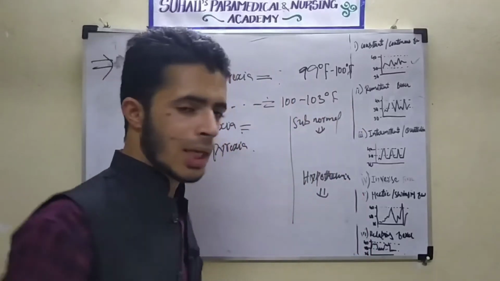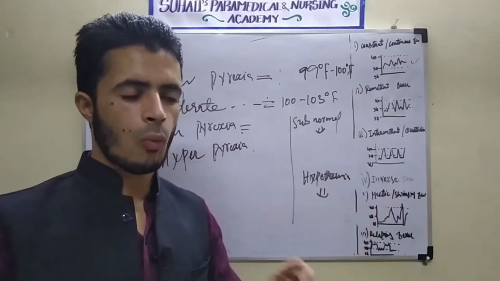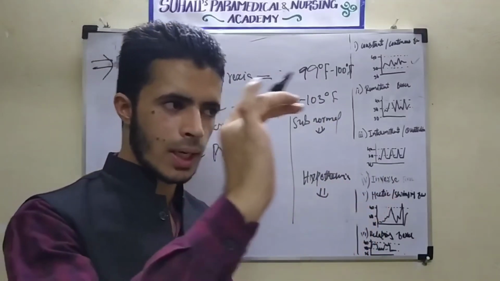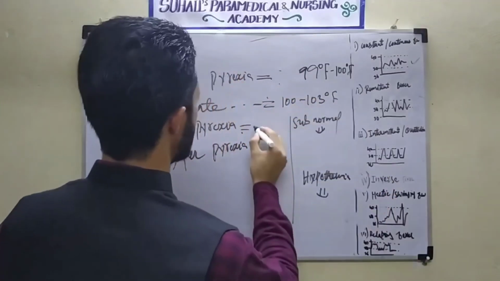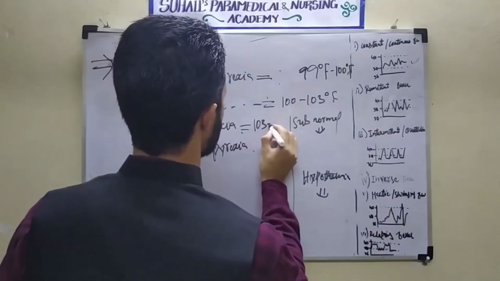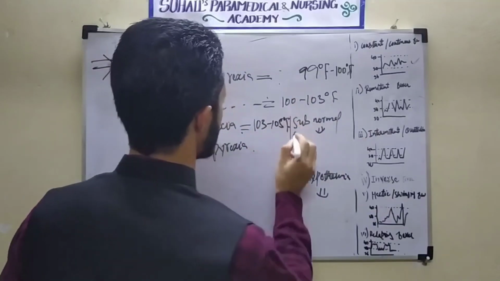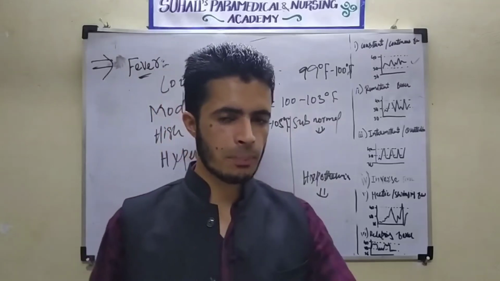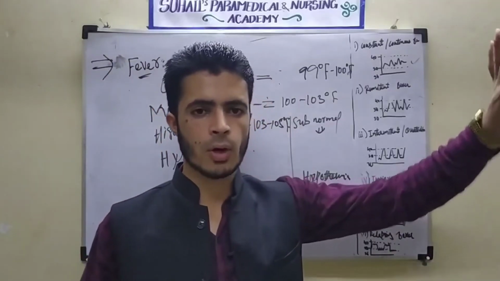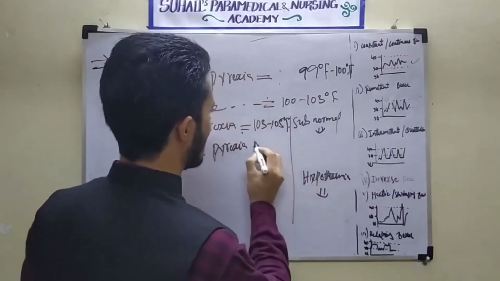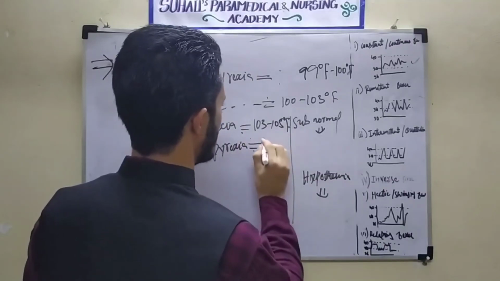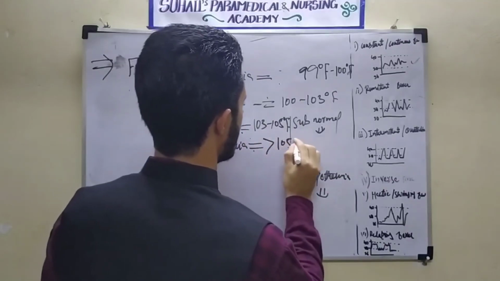If the body temperature is between 103 and 105 degrees Fahrenheit, the condition is called high pyrexia. If the body temperature is above 105, greater than 105 degrees Fahrenheit, the condition is called hyperpyrexia.